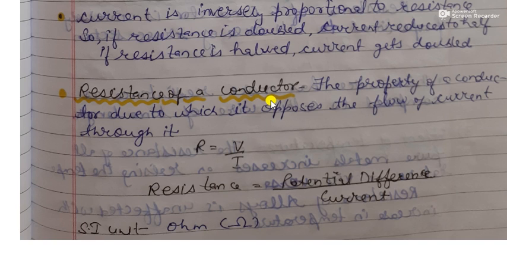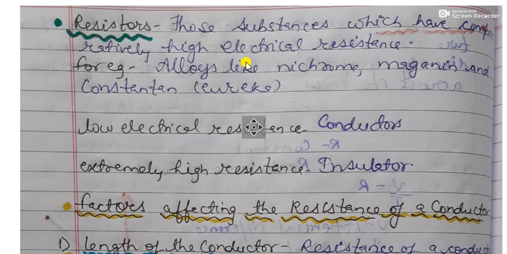Now students, resistance is the property of a conductor due to which it opposes the flow of electric current through it. So resistance is equal to potential difference divided by current. The SI unit of resistance is ohm and it is represented by the symbol omega.